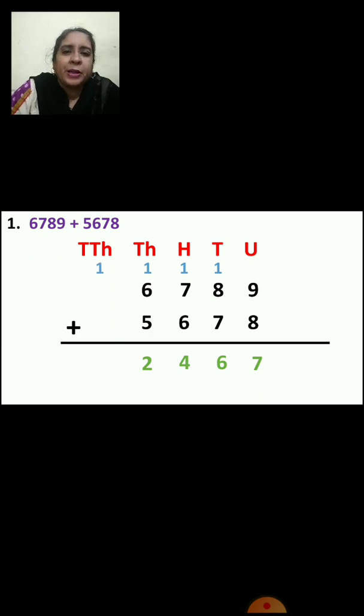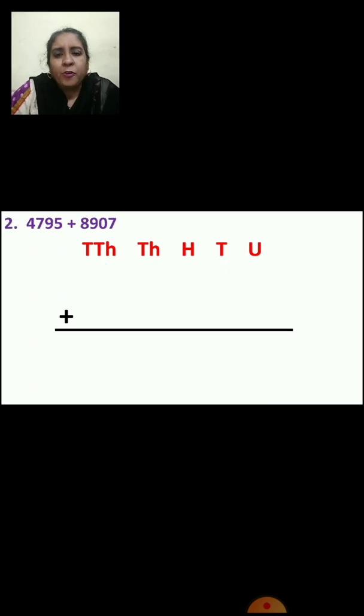Now there is no number in 10,000s place, right? So we will bring that carryover down. So your answer is 12,467. Now we will do the second sum.